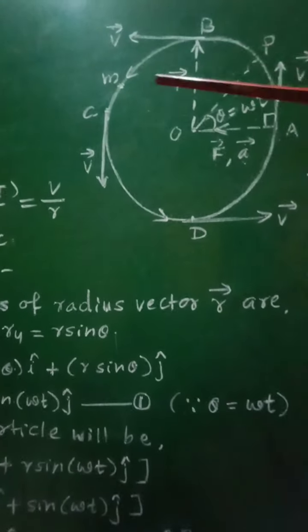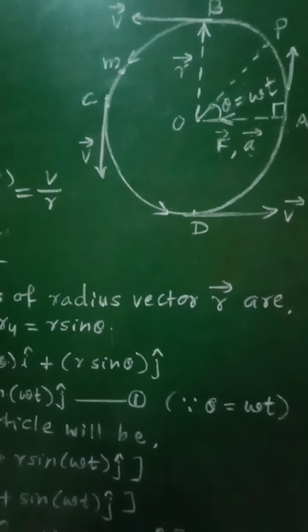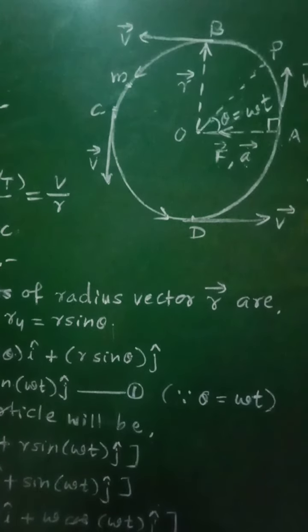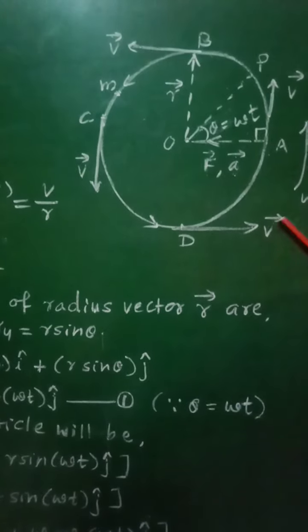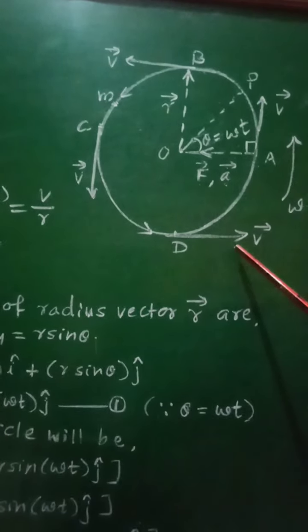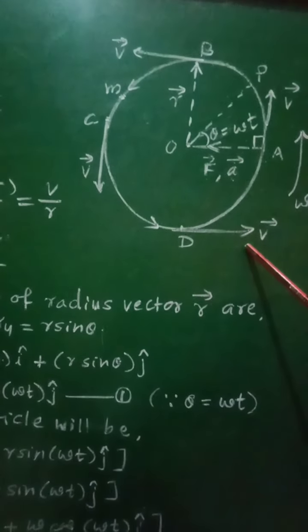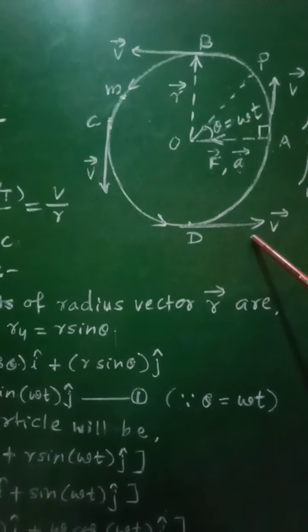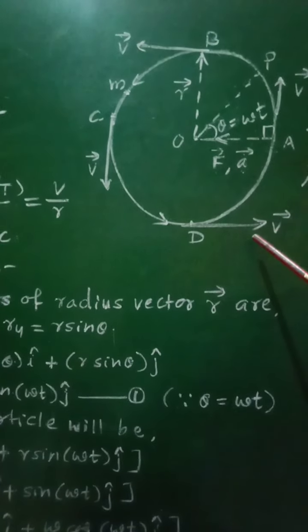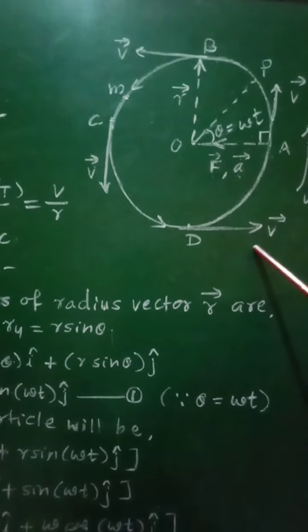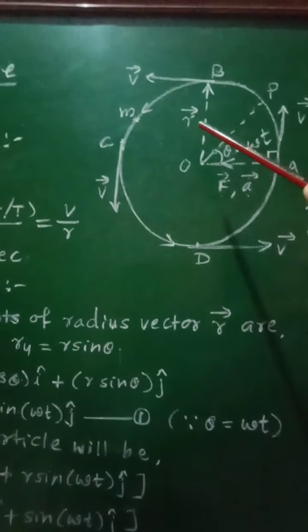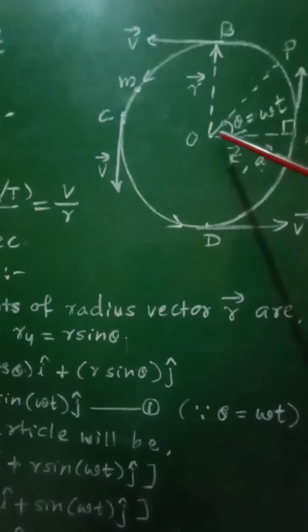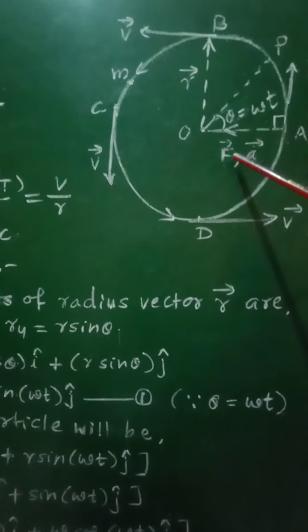So here there is a particle of mass m and it is moving with uniform speed v. So the speed of the particle performing uniform circular motion will be constant and it is moving along the circular path of radius r. So r is the radius of that circular path.